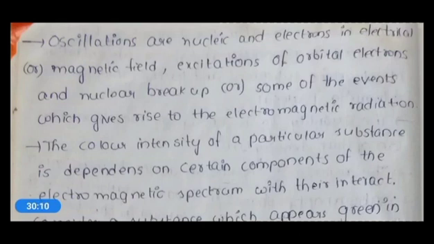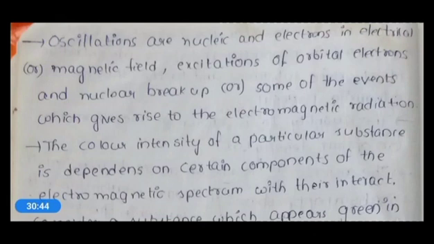So these are the movements of nuclear components and electrons in an electric field and magnetic field.